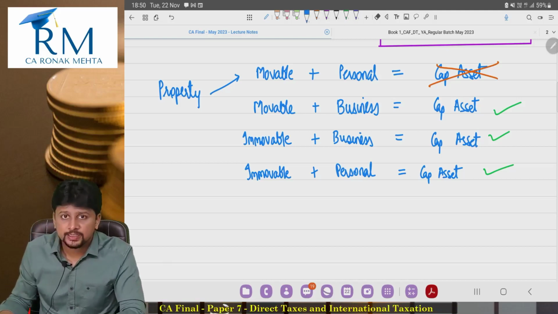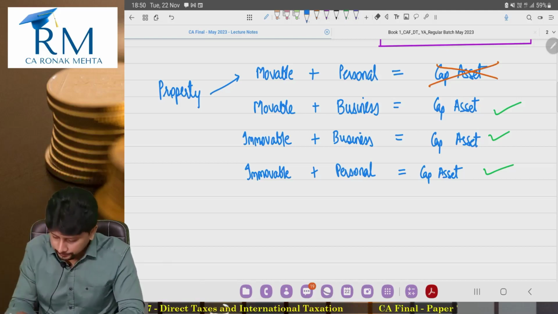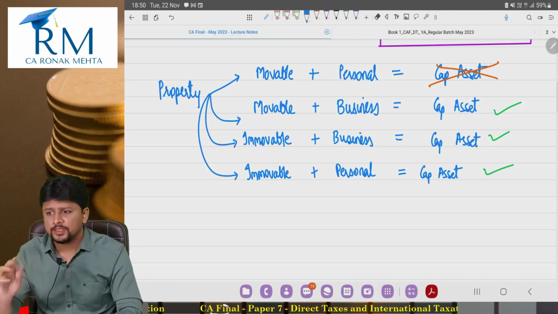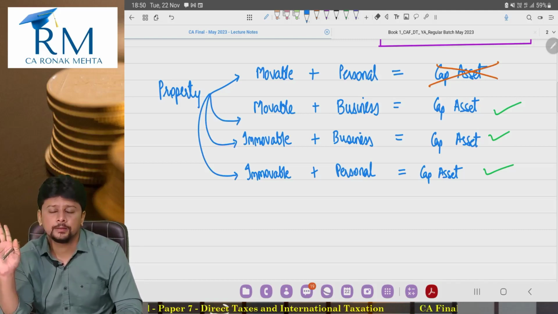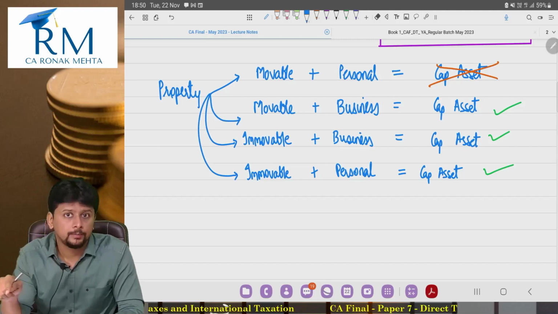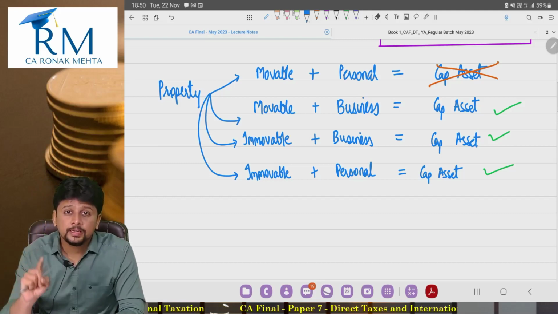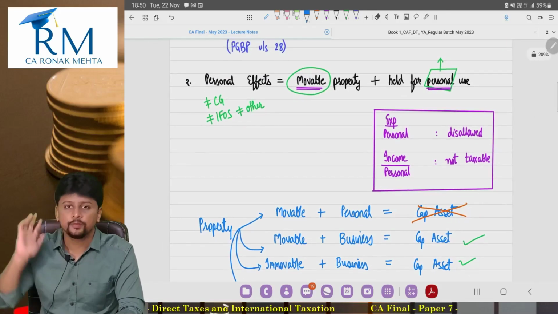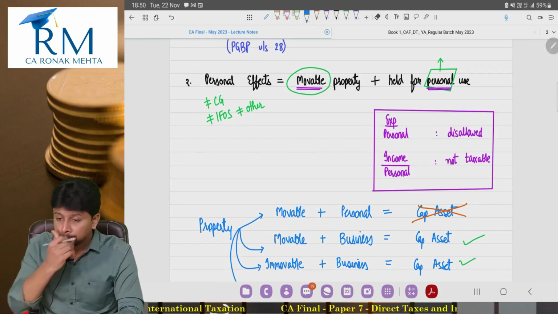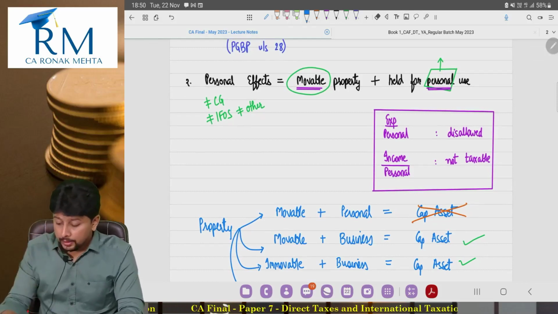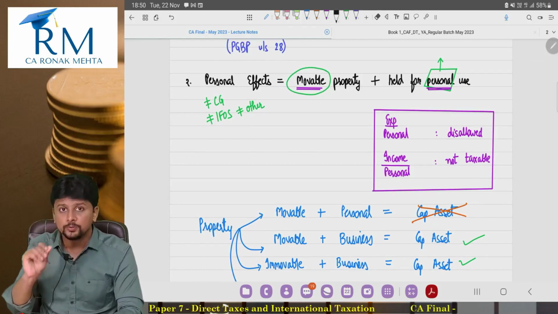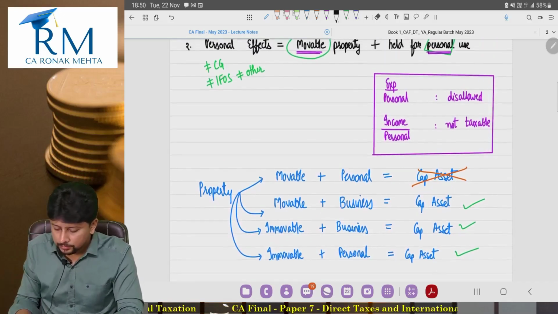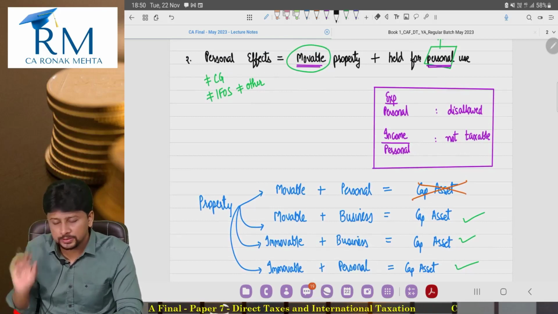The capital asset definition says personal effects are not a capital asset. So if you have something immovable, whether held for business use or personal use, it is always a capital asset. If you have something movable and that movable thing is held for personal use, only then it is a personal effect. Only then it is an exception to the definition of capital asset. Okay. Now, this much seems to be clear. Here, the government has put up a small twist. Government says, okay, basic definition, personal effects, movable property held for personal use.